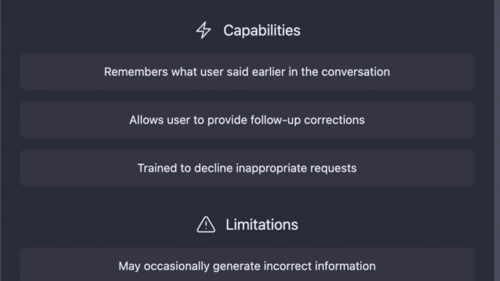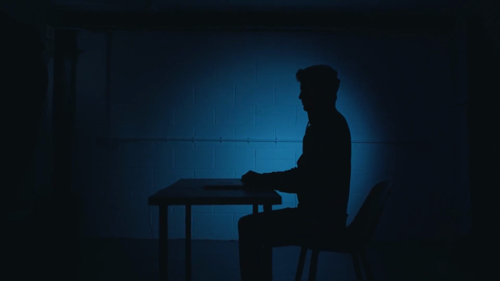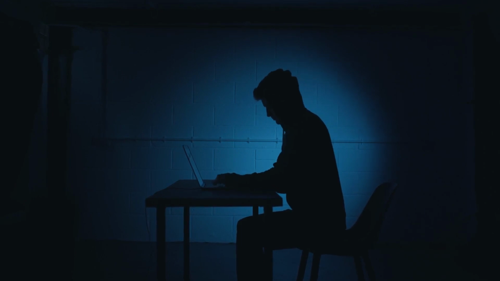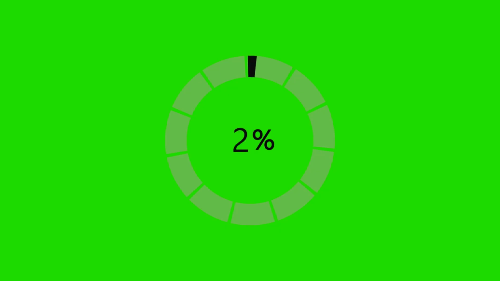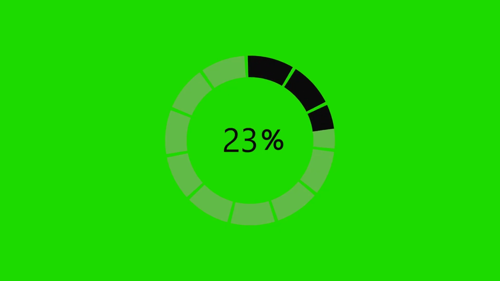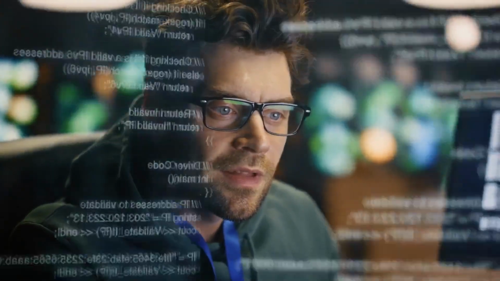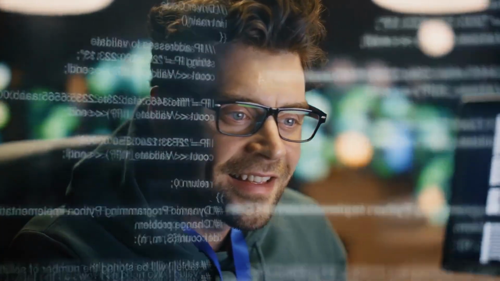At first glance, Vizard doesn't look flashy. There's no tactile wheel or record button, because it's not a recorder. It's that quiet, reliable assistant that sits behind the scenes and actually does the heavy lifting. Upload your raw footage. Lecture, stream, interview, whatever. And within minutes, the AI analyzes the footage, detects the high energy or emotionally charged moments, and proposes multiple clip options that are already trimmed and captioned. It's not magic. It's a well-trained algorithm. But from a creator's perspective, it might as well be magic.